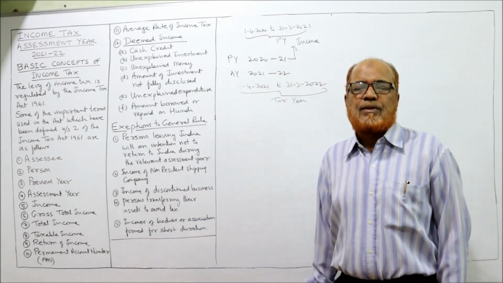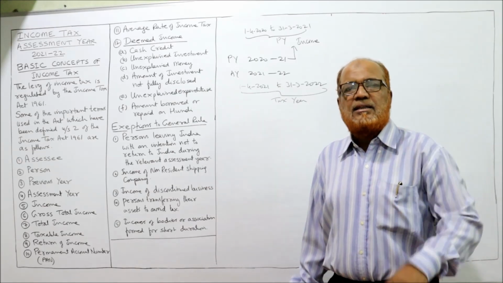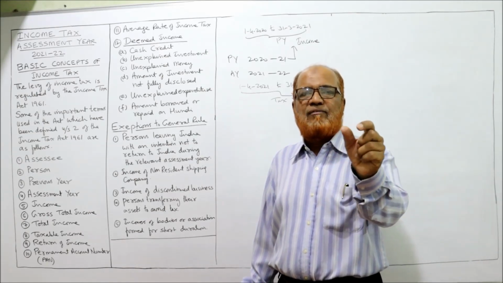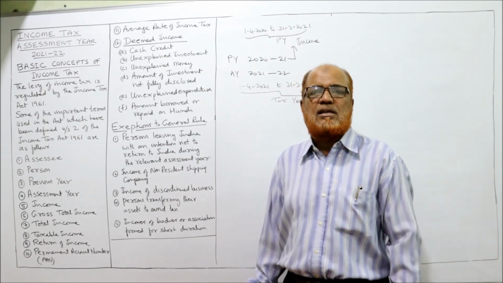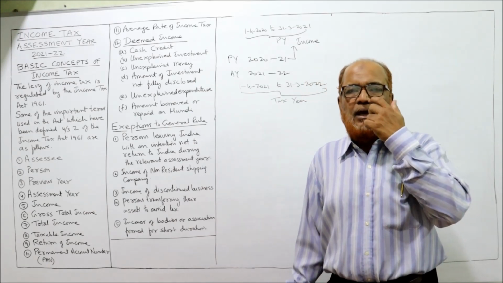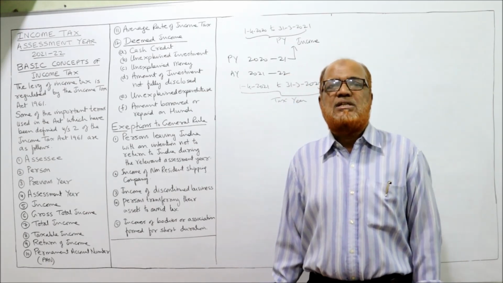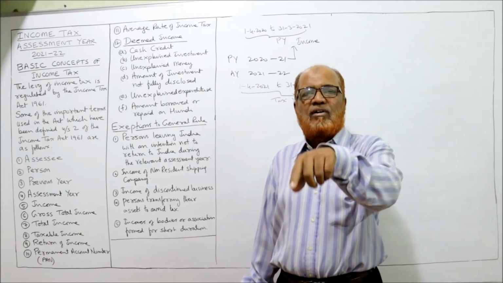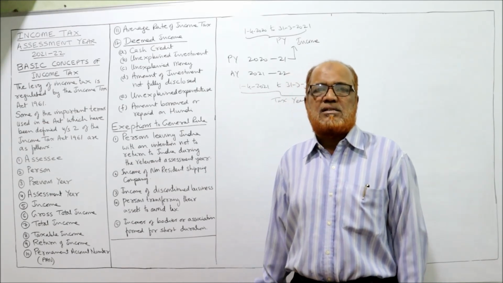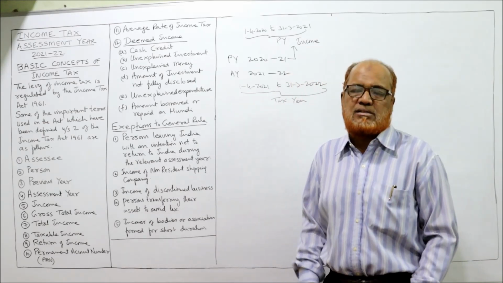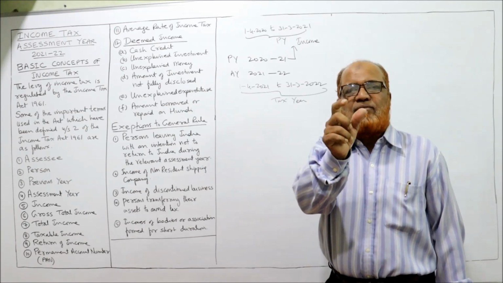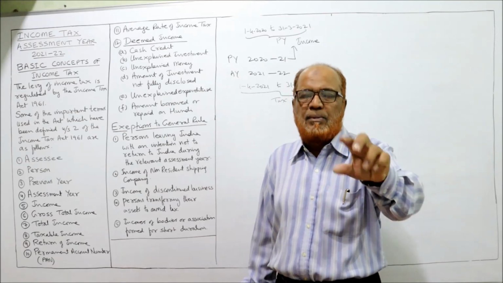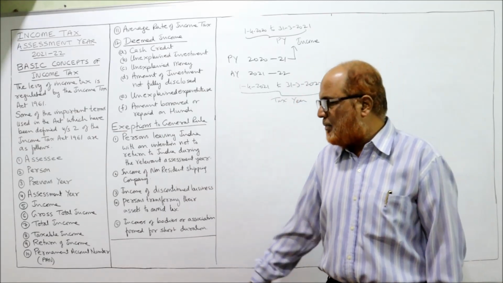Then taxable income. From total income, deduct the basic exemption limit. The basic exemption limit is 2,50,000 for non-senior citizen. Who is a non-senior citizen? A person who is below the age of 60 years. Below the age of 60 years, 2,50,000. Over 60 years up to 80 years, senior citizen. Over 80 years, super senior citizen. So basic exemption limit is 2,50,000, 3 lakh and 5 lakh. So from total income, if we deduct the basic exemption, then we'll get taxable income.